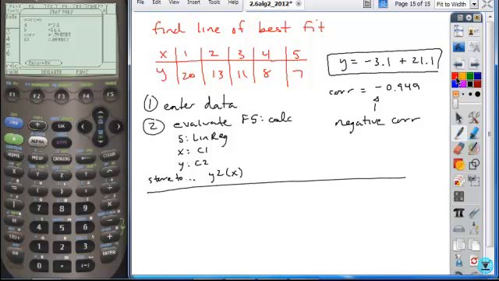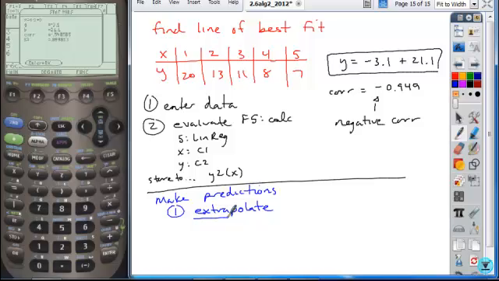Now, there's a couple things that you may be asked to do with this, okay? And that's make a prediction. There's two types of predictions that you can make, and I think I talked about this already, but I'm not 100% sure. The first is you can extrapolate from the data. Okay, what extrapolate means is, again, the prefix extra means beyond.